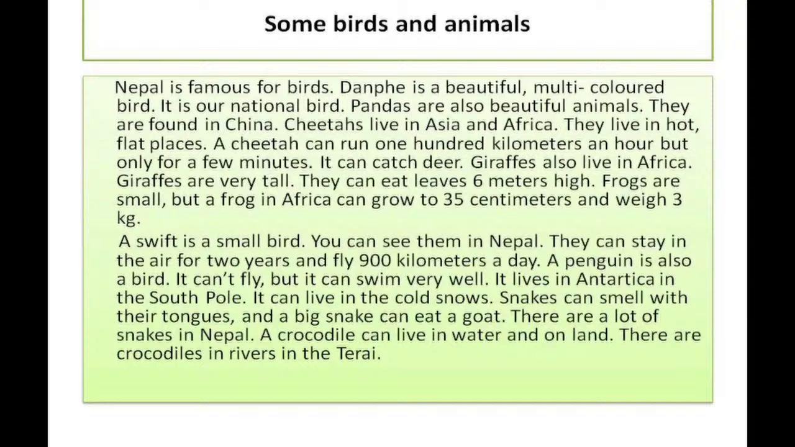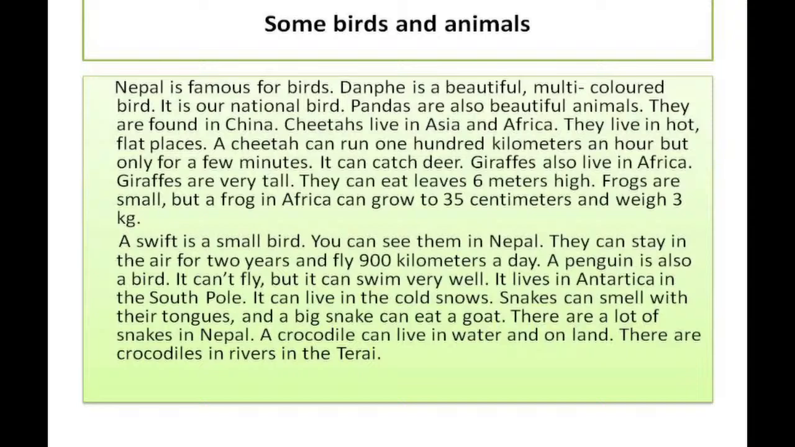Now, next animal is panda. Pandas are also beautiful animals. You might have seen in pictures, in televisions, isn't it? Pandas are very much beautiful animals. When you see the picture of panda, it doesn't seem like an animal. It seems like it is a doll or it is a toy. It's so beautiful. And they are found in China.